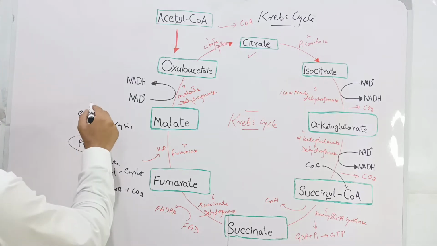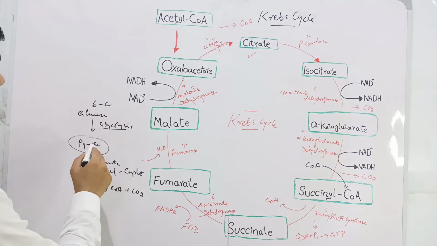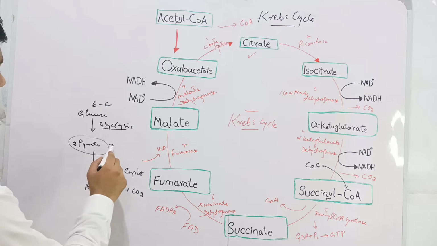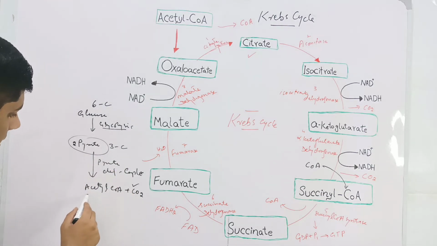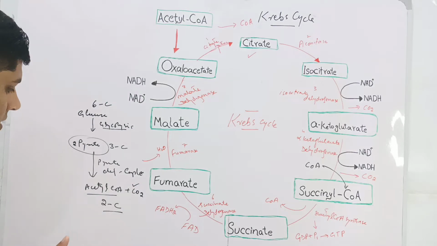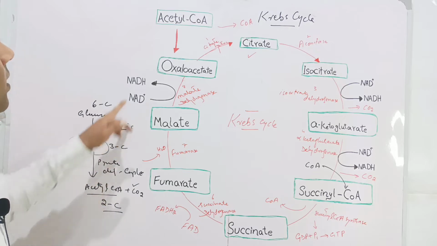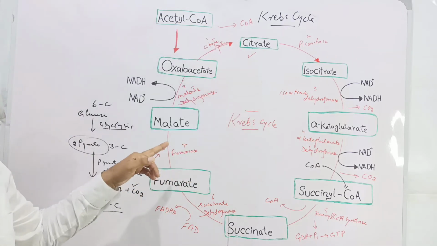The glucose molecule was 6 carbon molecule which was broken down by the process of glycolysis into two pyruvate molecules each of 3 carbons. Then again carbon dioxide was released, so leaving behind the acetyl coenzyme A that was 2 carbon molecule. This acetyl coenzyme A enters the Krebs cycle, which is completely oxidized in this Krebs cycle and release